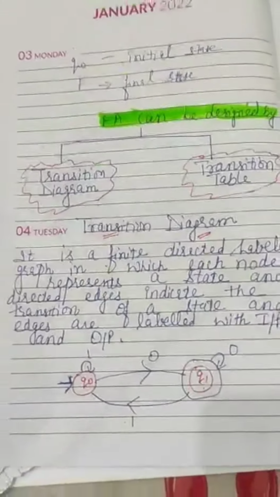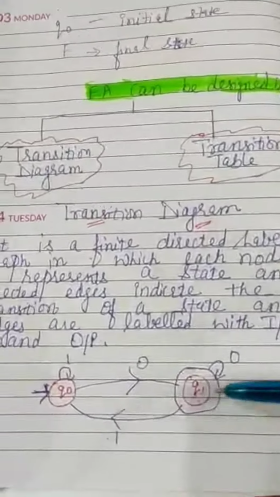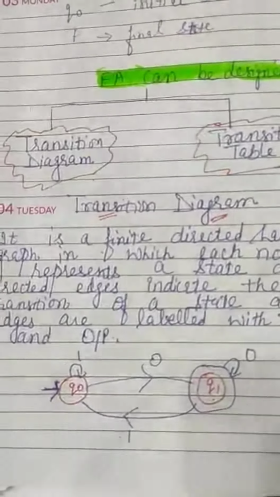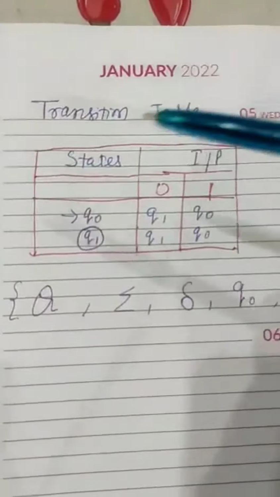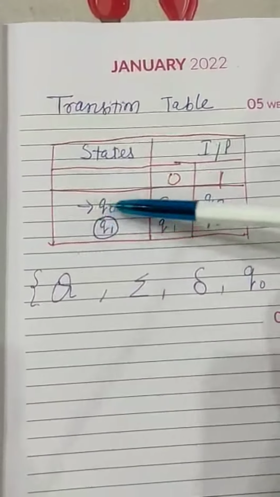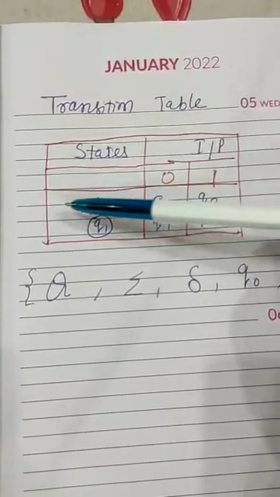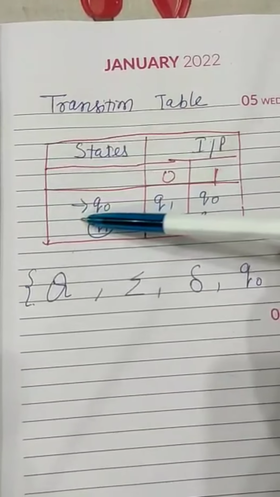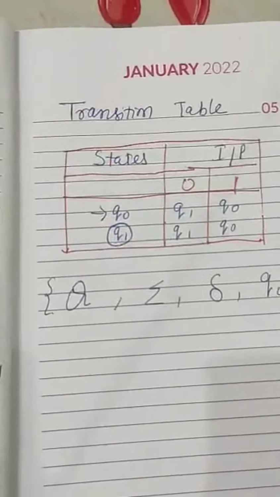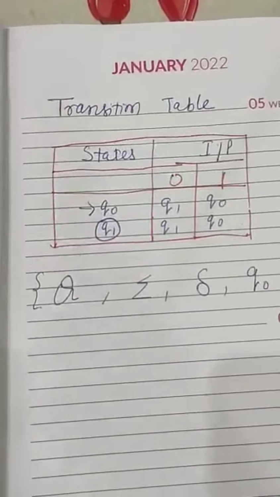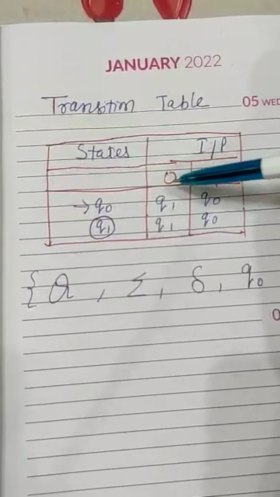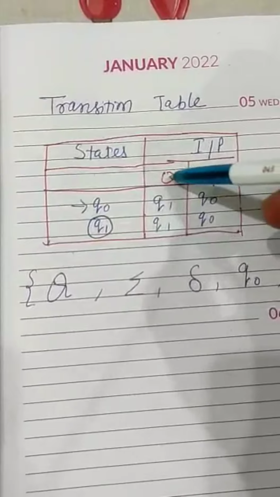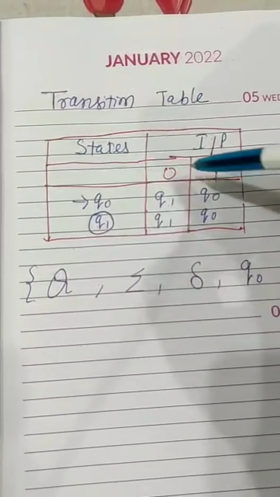If we represent this same transition diagram with the help of a transition table, then it looks like this. Q0 behaves like an initial state, that's why it is indicated with the help of an arrow. And Q1 is the final state. It is indicated by the circle. There are two inputs, 0 and 1.